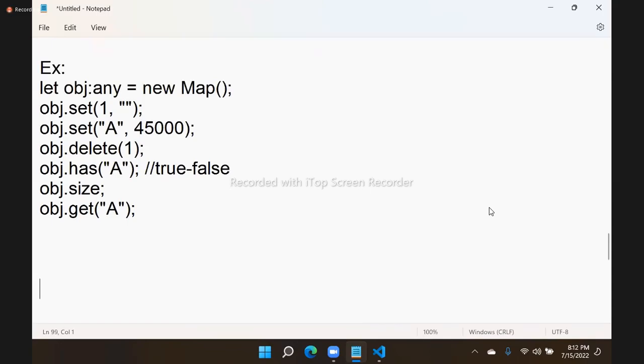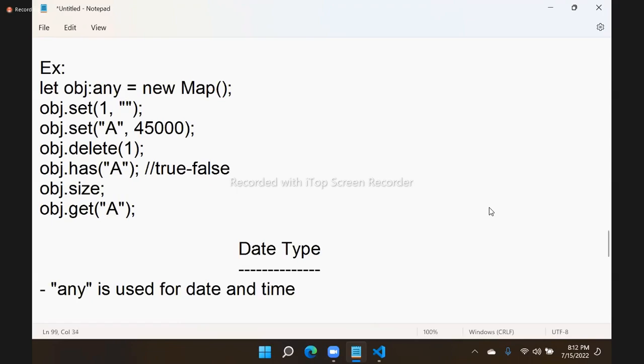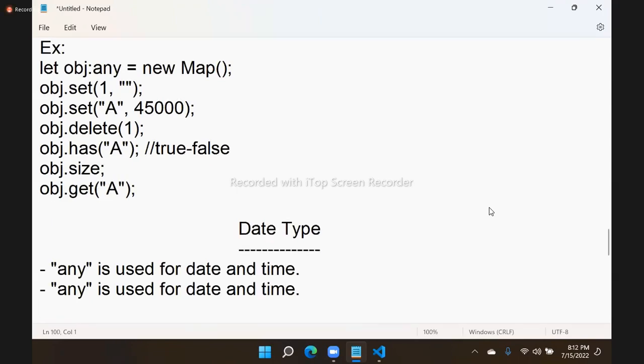Next question here is, in TypeScript, how to store a date type. What is the data type for date? There is no specific data type. Again, any. Any is used for date. Date and time values are also any. And how a date is stored and accessed, you know already. We don't have any special data type for dates in TypeScript. That means if you have to store a date value, then you have to use any as the type.